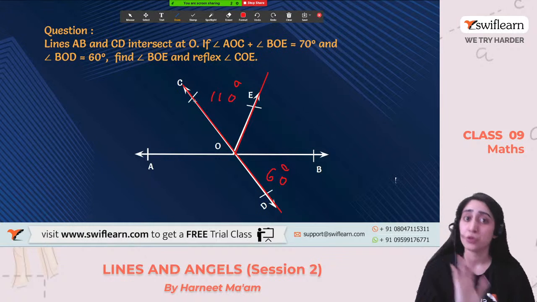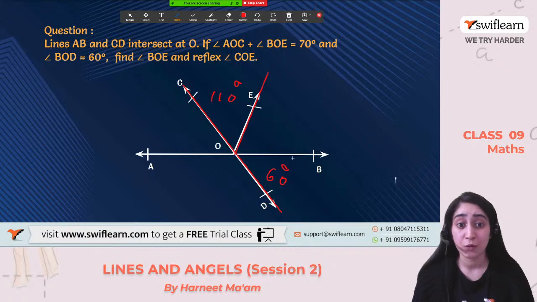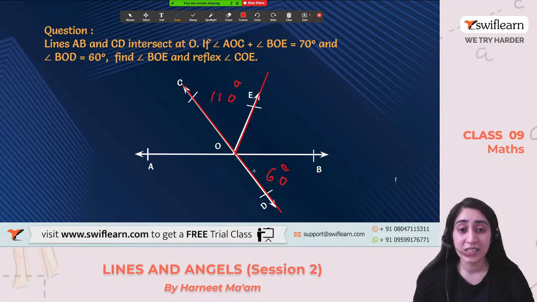Their sum is equal to 180 degrees. We also know, as given in the figure, that angle DOB plus angle BOE is equal to the total angle DOE. I'll repeat it. Angle DOE, the bigger angle, will be equal to angle DOB plus BOE.